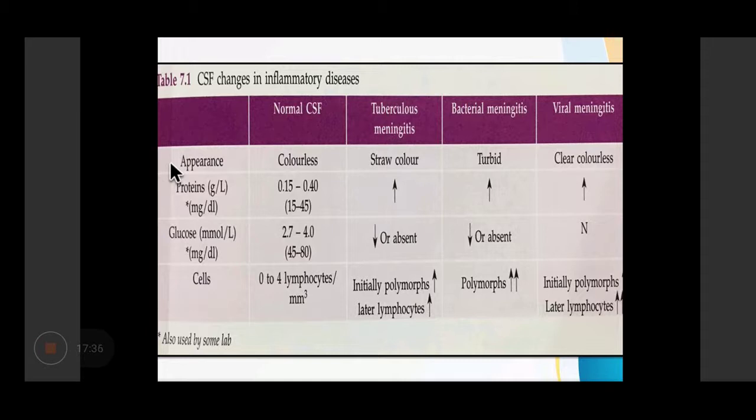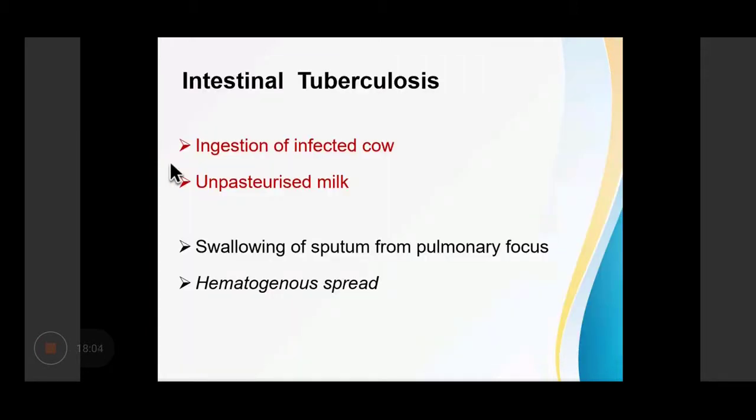In bacterial meningitis, the CSF is turbid, proteins are increased, glucose is decreased or absent, and the polymorphs are increased. In viral meningitis, the color is clear. Proteins may be normal, glucose may be normal, and if we do a cell count, the lymphocytes are increased.